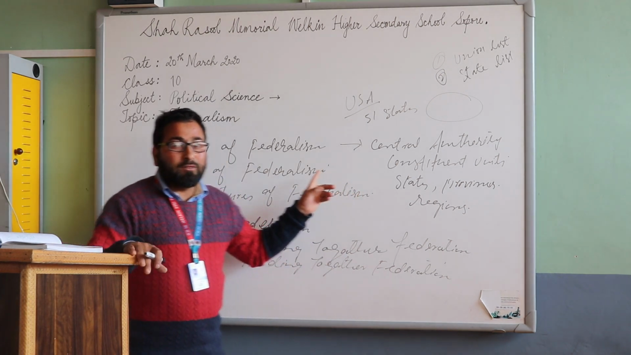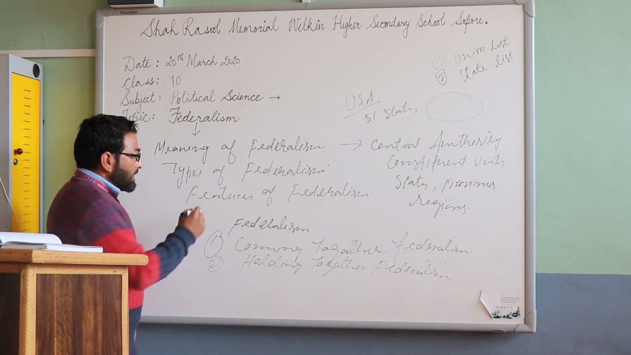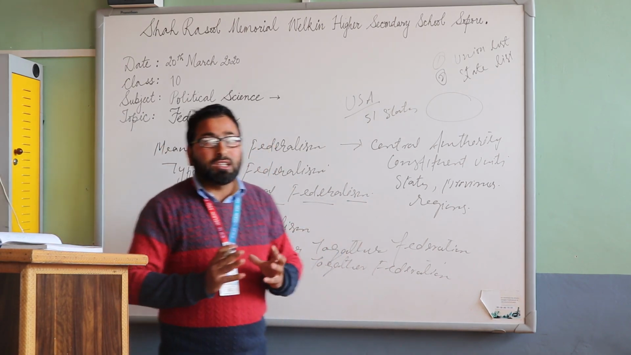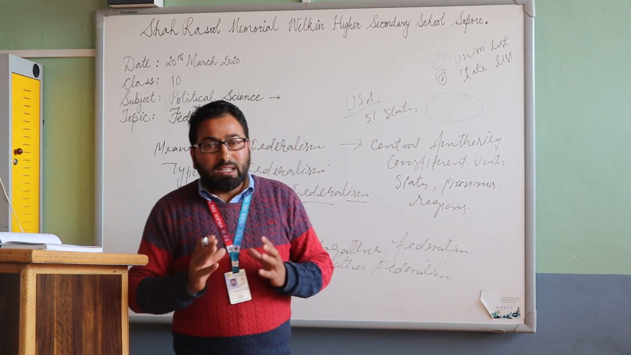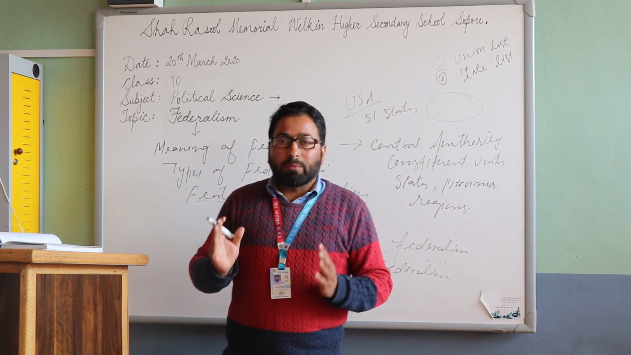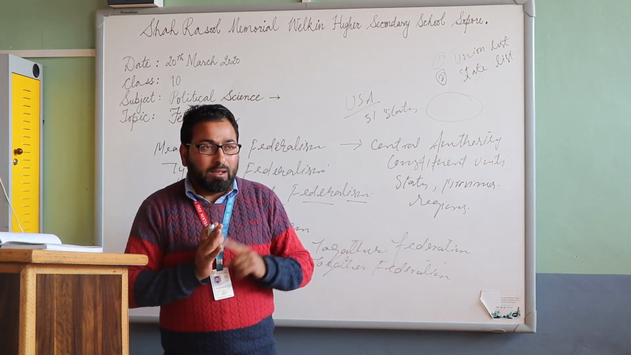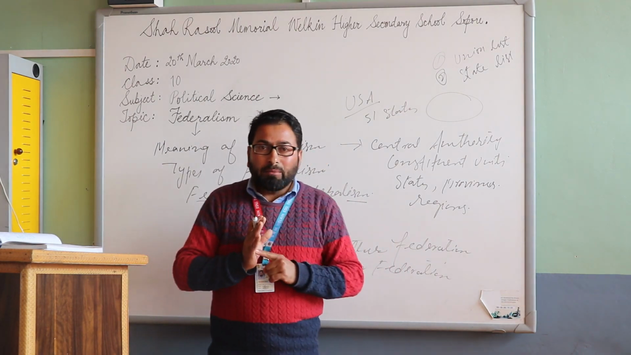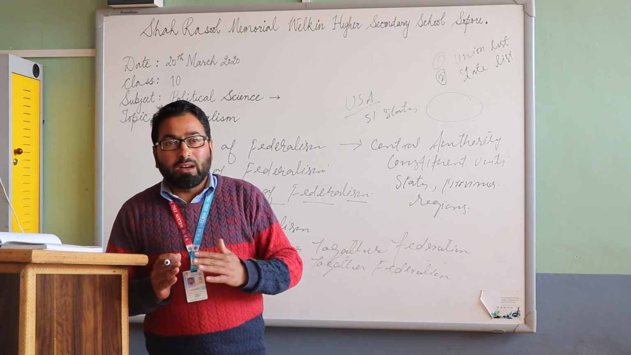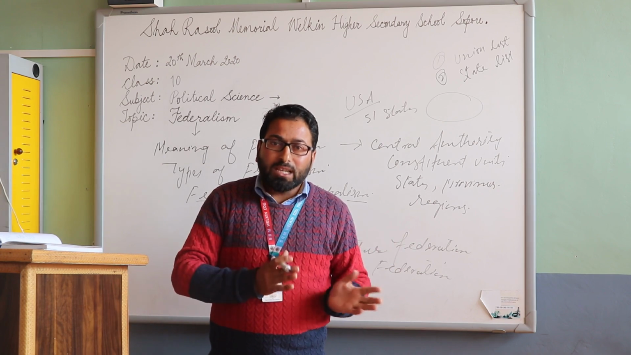The next thing is the features of federalism. So what are the features of federalism? The first and most important feature of federalism is that there are two or more tiers of government, that is, the levels of government. There is the central government and the state government. In some countries, there is a next level of government, which can be called the local self-government body.